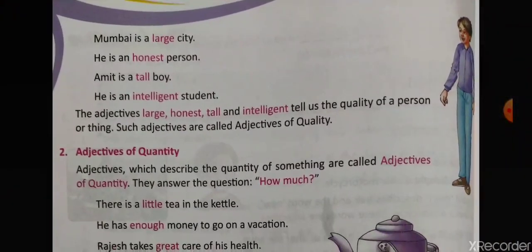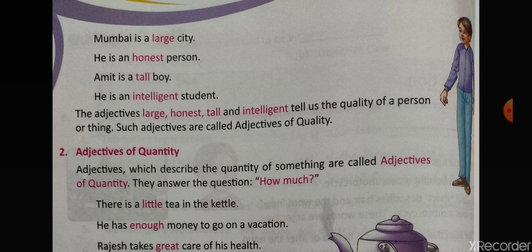Mumbai is a large city. He is an honest person. So these words, large, honest, tall, intelligent, are the words that tell us the quality of the noun that we are talking about. In these four sentences we are talking about Mumbai, next a person, next Amit, and in the last a student. So these words that are in pink color tell us the kind of these nouns, right?